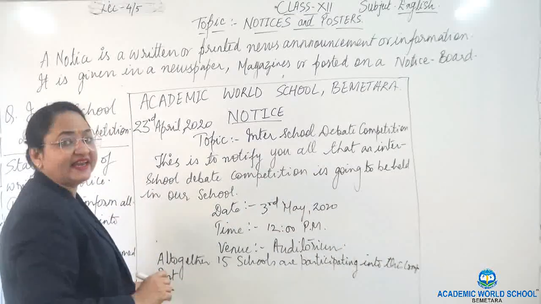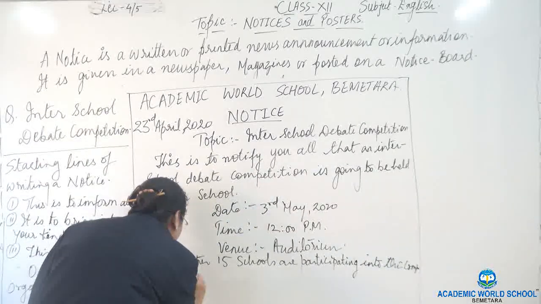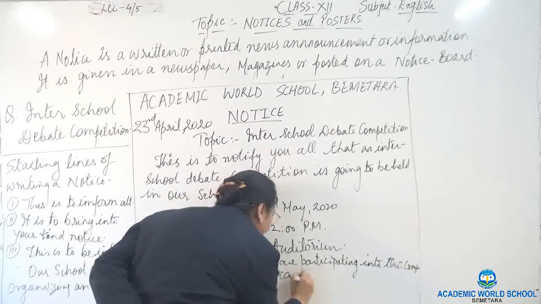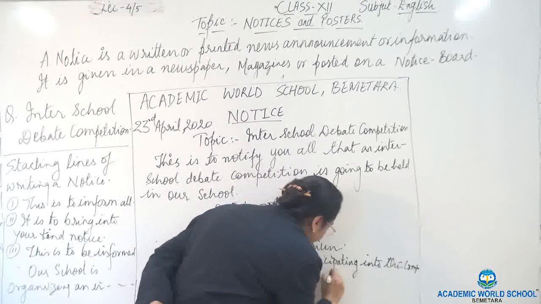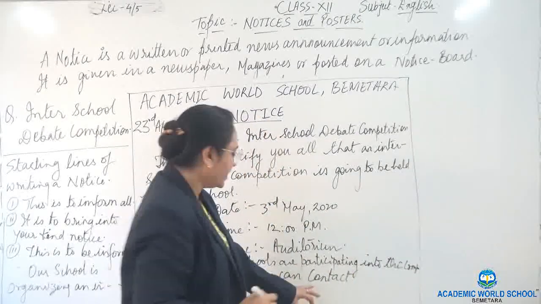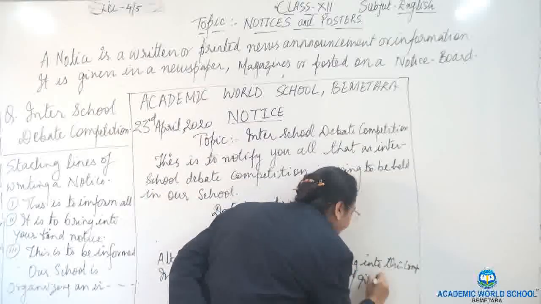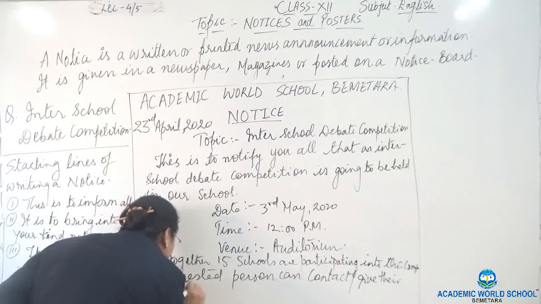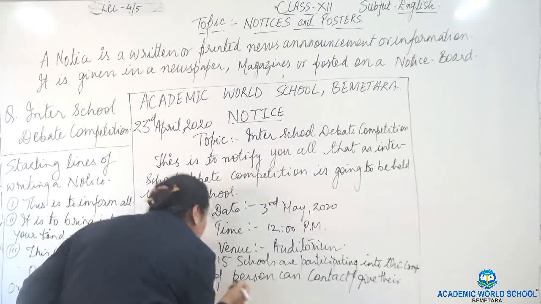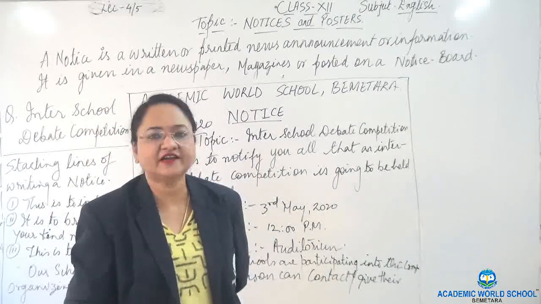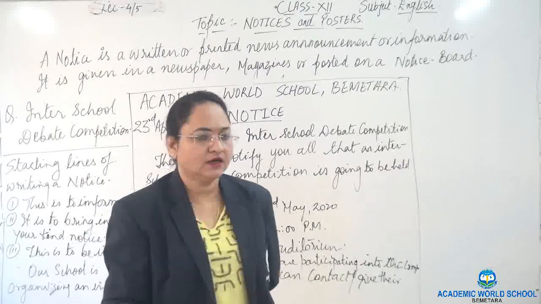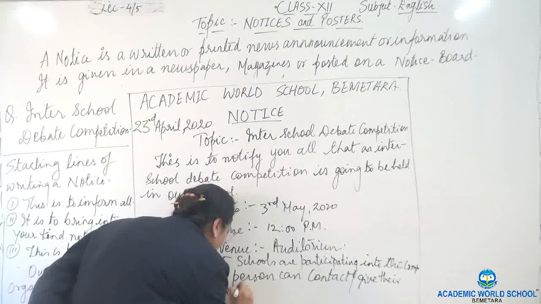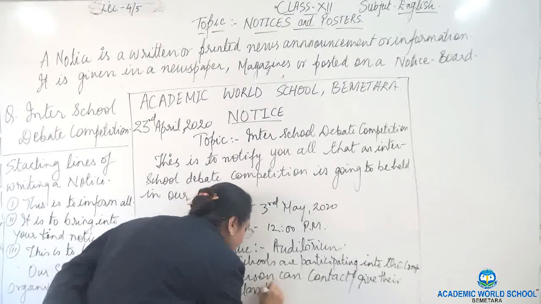Interested, now this is the main line. This is the main line. Okay. Interested persons can contact, or you can even write can give their names, to anyone you like, to the class teacher, to the secretary, to the cultural secretary, to the educational secretary, anyone you can write. Okay, to the class teacher.